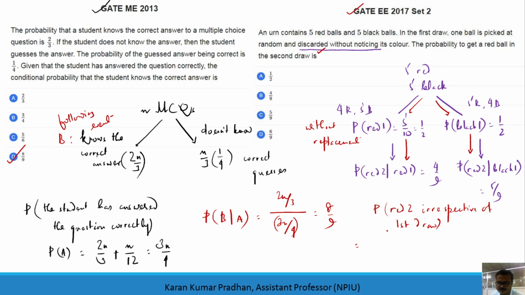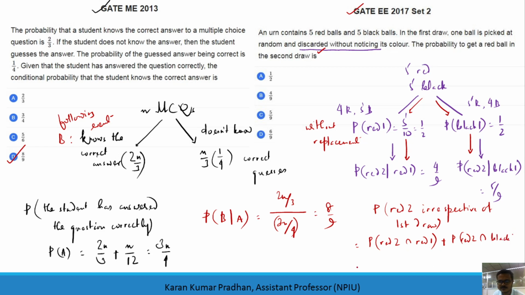I am directly writing the multiplication as per the multiplication theorem of probability: the probability of getting red in the second row and red in the first row, plus the probability of getting red in the second row and black in the first row.